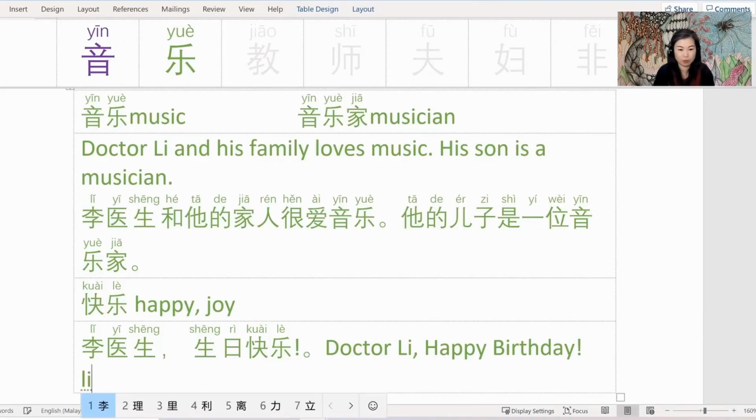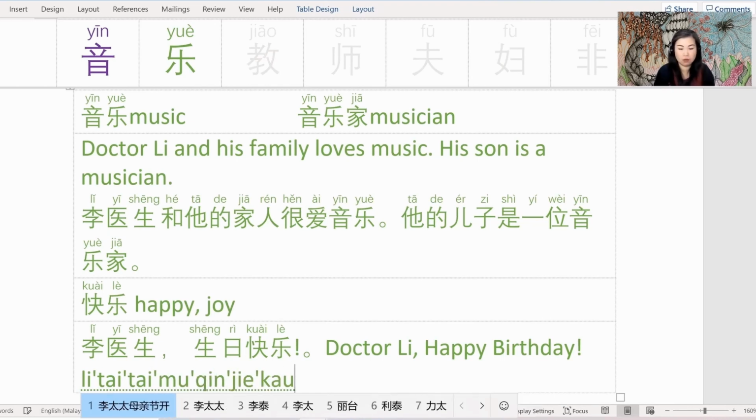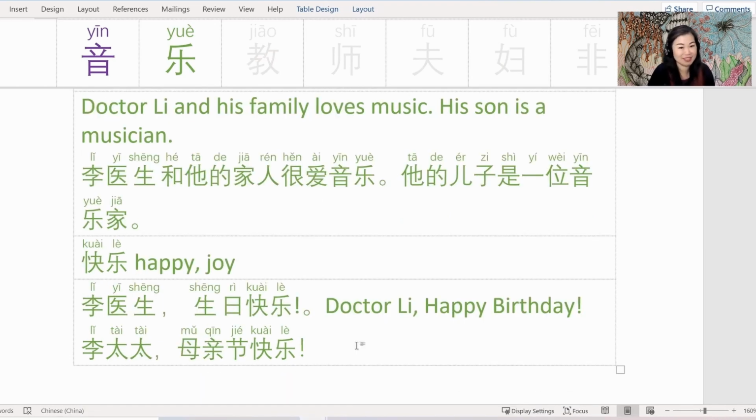Another good example that you can use is 李太太母亲节快乐. 李太太母亲节快乐, which means Mrs. Li, 李太太 happy Mother's Day. So 母亲节 is Mother's Day, and we're wishing her 母亲节快乐, happy Mother's Day.